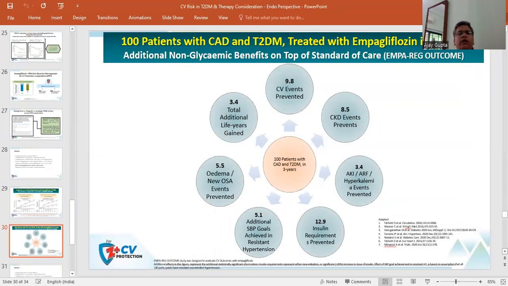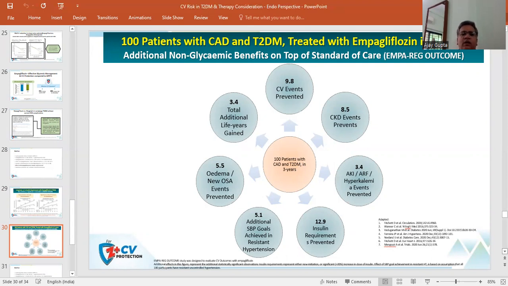How beneficial the effect is, we can see from this slide. For every 100 patients with CAD and type 2 diabetes treated with empagliflozin for 3 years, an additional long-term glycemic benefit has been demonstrated.